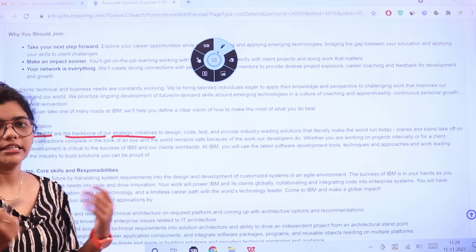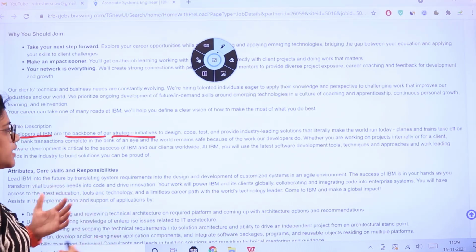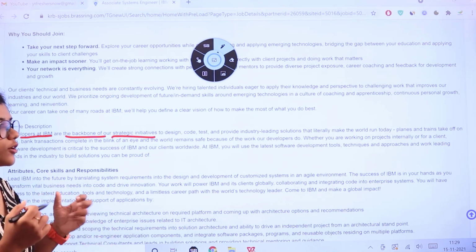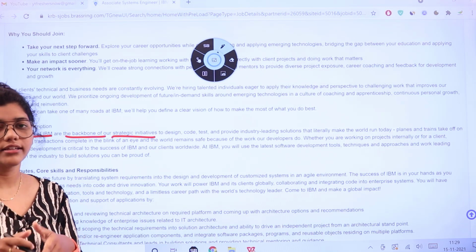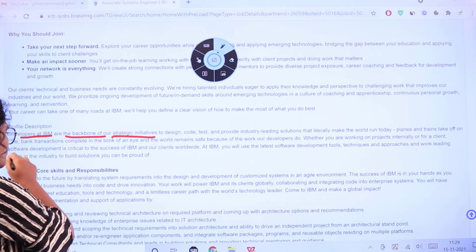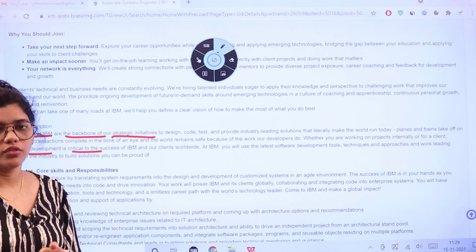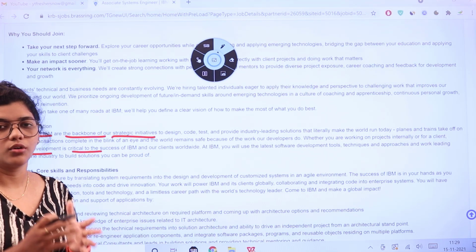That is going to be the basic outlook of the role. And whether you're working on projects, or on a client, or as a team, you would need to bring up software development, which is going to be the critical and crucial role of bringing out a fine line of work.